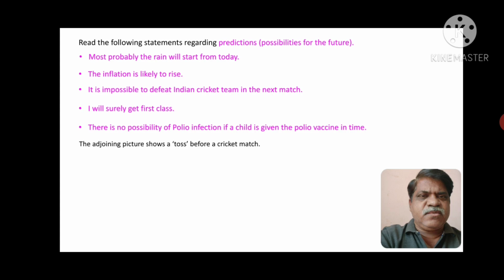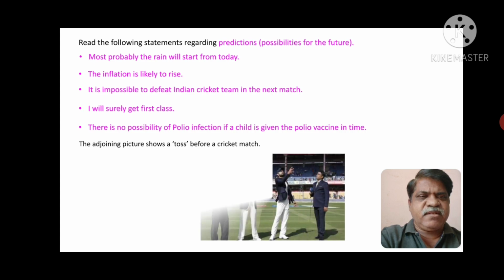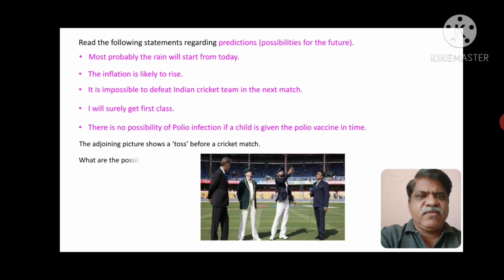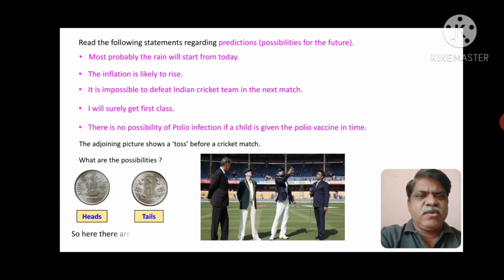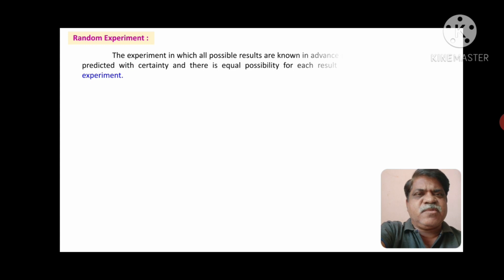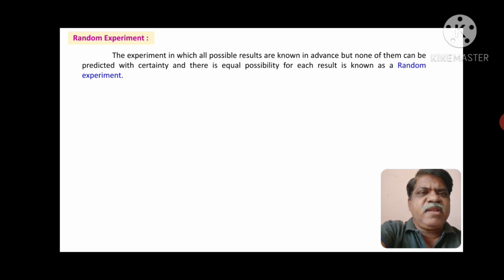The adjoining figure shows a toss before a cricket match. You can see in the adjoining figure, friends, what are the possibilities here? You will get either heads or a tail, which are shown in the figure. A random experiment is an experiment in which all possible results are known in advance, but none of them can be predicted with certainty, and there is an equal possibility for each result.